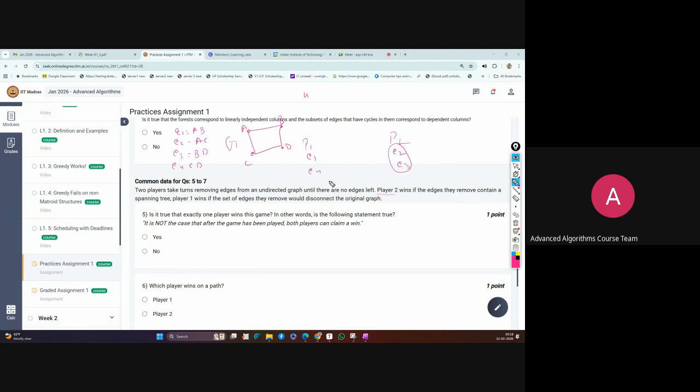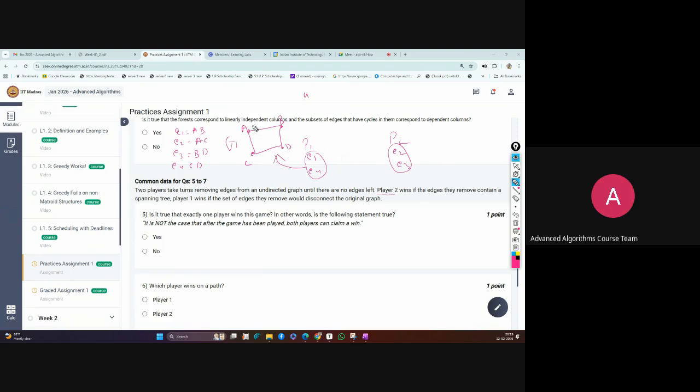And player one wins if we remove these edges from the original graph and then our graph becomes disconnected. These are the two conditions given in the question statement, and this is the game. Disconnected means the graph becomes two components.